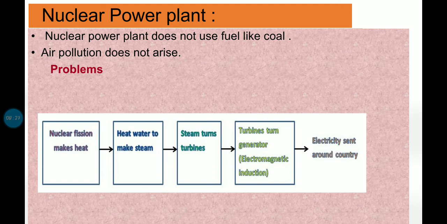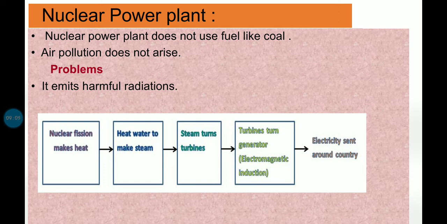So if you see the energy transformation, we have nuclear fission which makes heat, then heat warms water to make steam, then steam turns the turbine, the turbine turns the generator, and then electricity is generated, okay. Now the problem over here is it emits harmful radiation. Since we are using nuclear fission over here, and nuclear fuels are very radioactive, it results in harmful radiation.